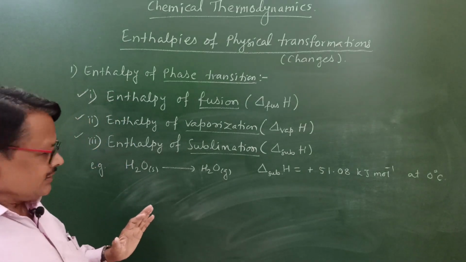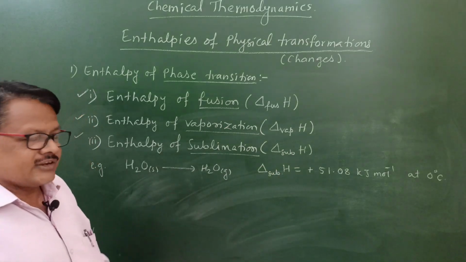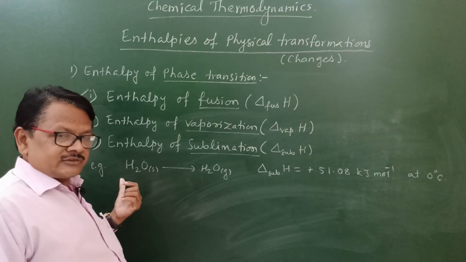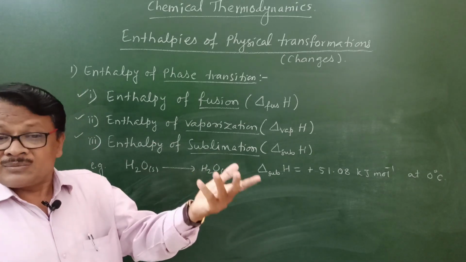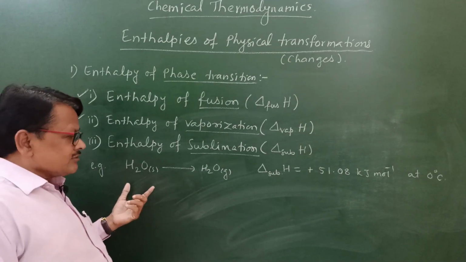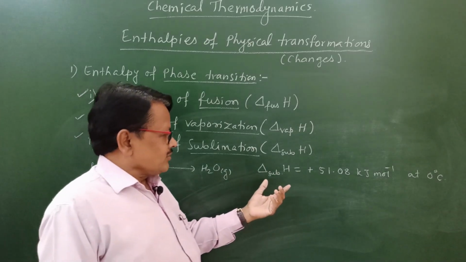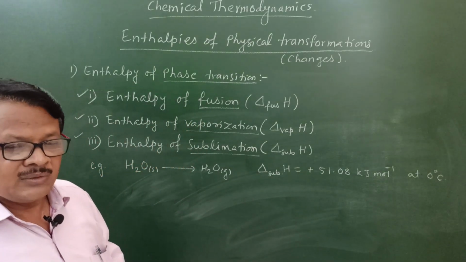And we have known that in the case of sublimation of a solid into its gaseous state, we have to consider 1 mole of the substance. That 1 mole word is important in the definition, and at constant temperature and pressure. Means conversion of 1 mole of solid substance directly into its gaseous state at constant temperature and pressure. That enthalpy change is called the enthalpy of sublimation.